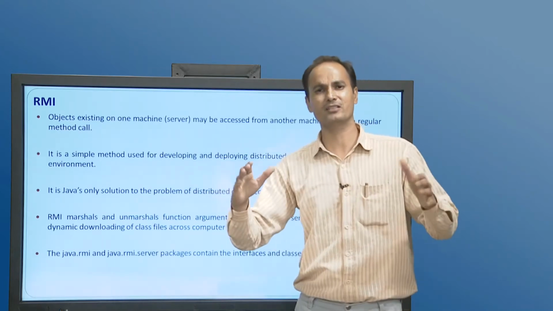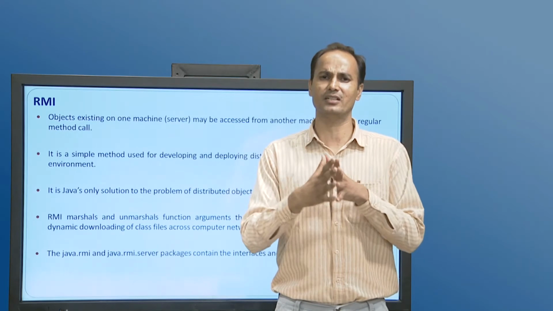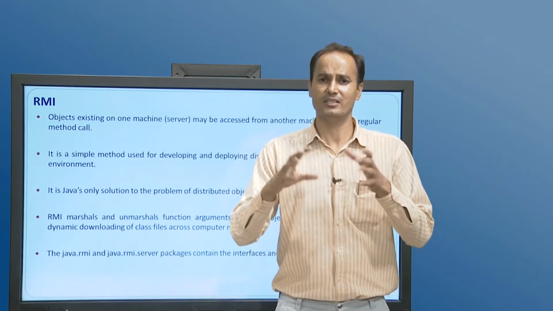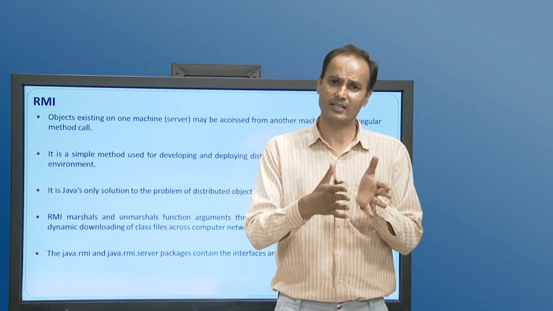RMI works with marshalling, which means for every RMI application there should be serialization. Marshalling and unmarshalling take place between the client and server.